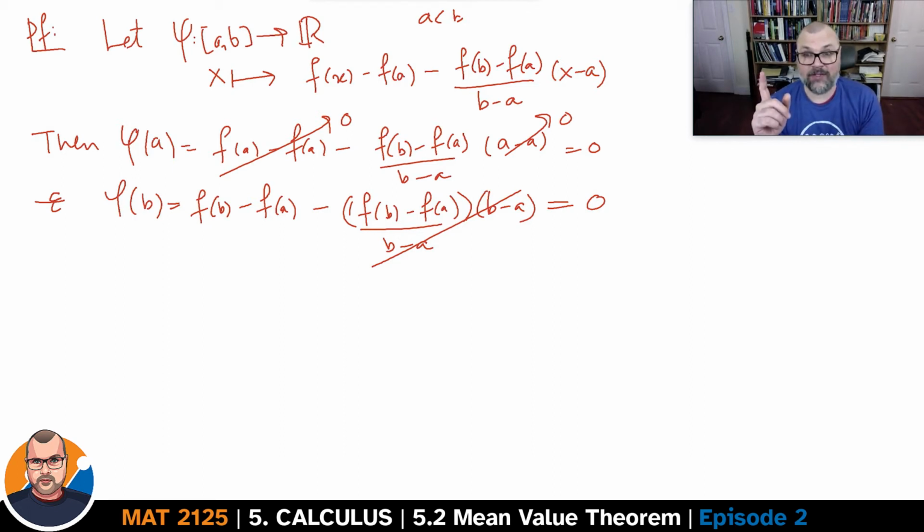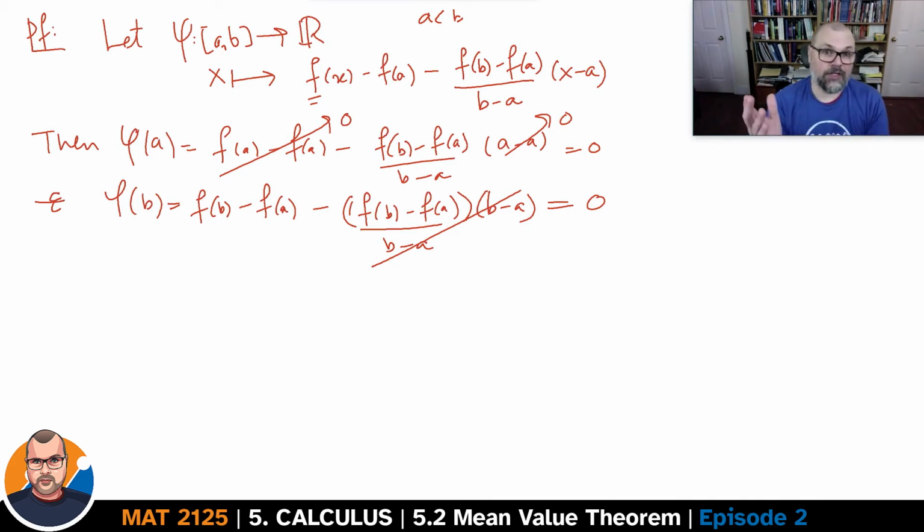So this function phi is a combination of continuous functions. We know that f is continuous. You add a constant to a continuous function, it is still continuous. And then you add a linear function to that, it remains continuous because the linear function is continuous. So phi is continuous. And phi is a differentiable function on the interval (a,b), again for the same reason, differentiability is preserved by sums.